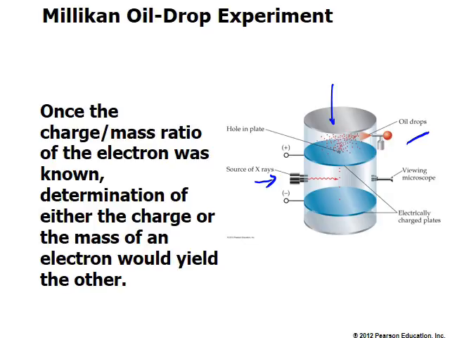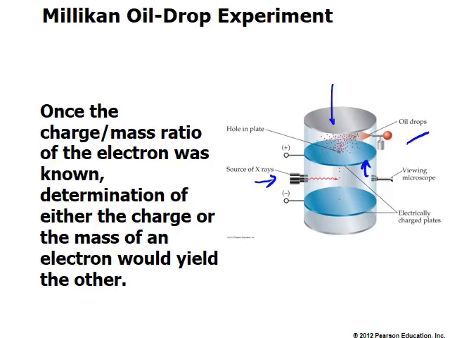Now, by knowing the velocity of these oil droplets, because as these oil droplets come down, you can see that there are positive and negatively charged plates. When oil droplets are negatively charged, they'd be attracted towards the positive plate. Let me point out, this is the positive plate with the arrow I'm showing you. The oil droplets would be attracted to that positive plate. So in other words, it would be falling down rather more slowly, because gravity is pulling it downward, but the electrostatic attractive force is pulling it upward.